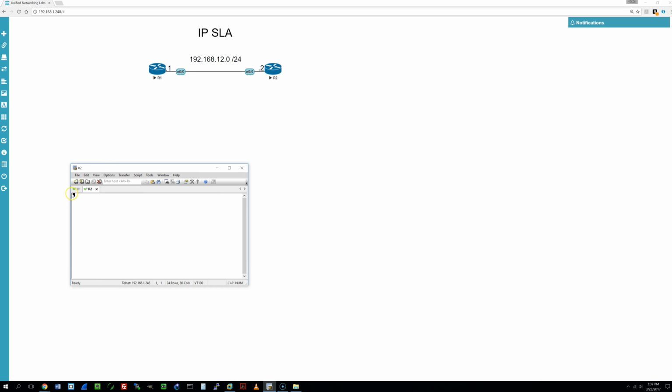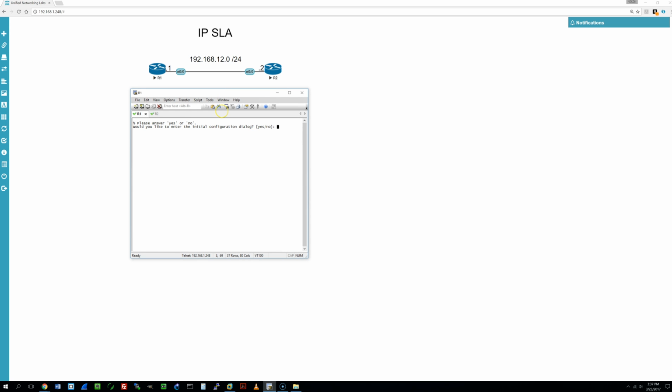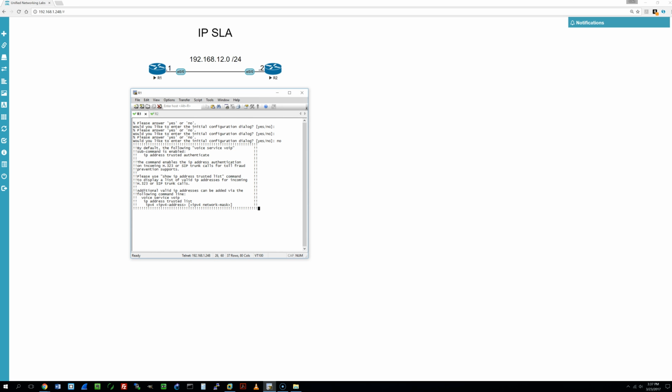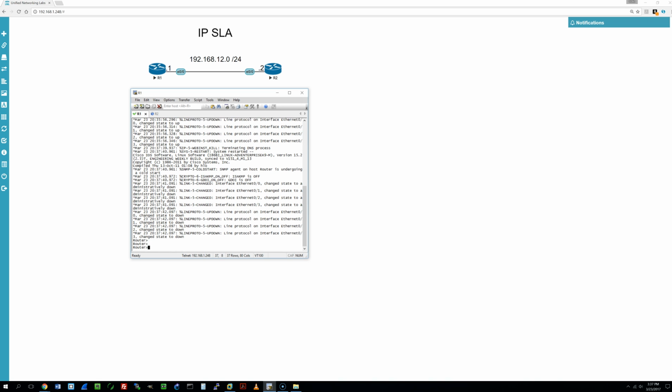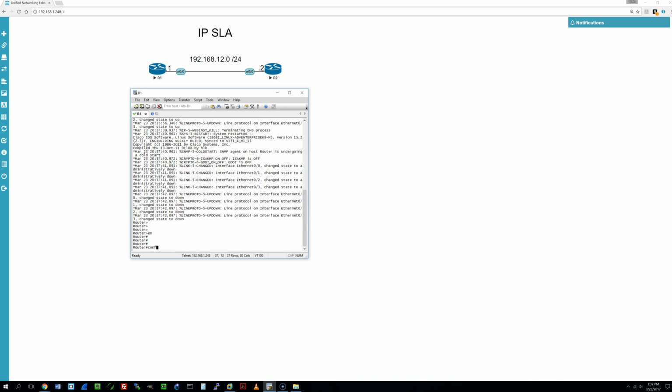you'll know about it. So the first thing we're going to do is just configure the IP addresses. And we'll change the host names to R1 and R2.